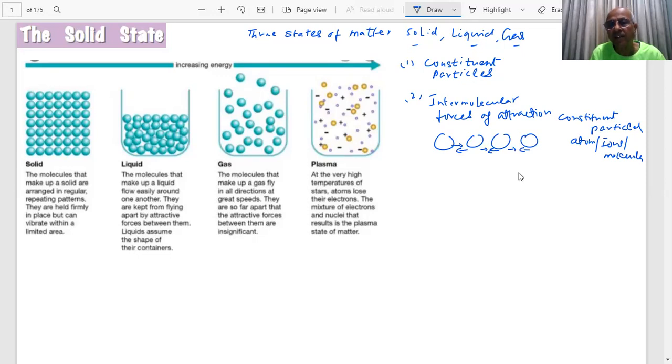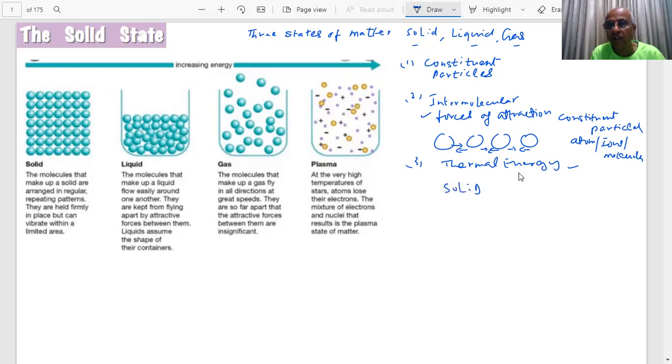The second important point is thermal energy. Due to the temperature, there is an energy in these particles with which they are moving. The two things will decide what type of state we will have. When the intermolecular force of attraction is strong, then what happens?